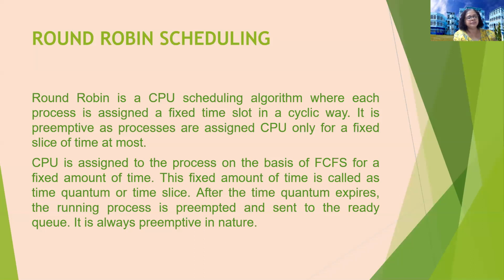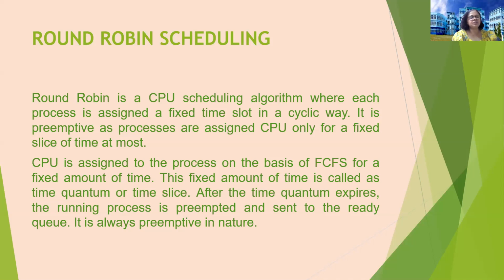For example, if a 2 millisecond time slot is given for each process, and the processes have come in like P1, P2, P3, P4, P5, then in cyclic manner, first P1 will execute for 2 milliseconds, then P2 will execute for 2 milliseconds, like that.